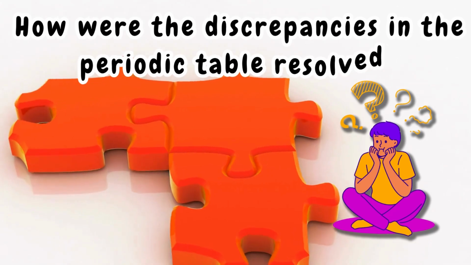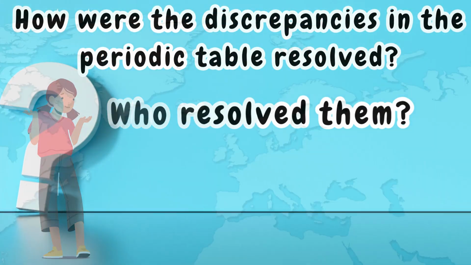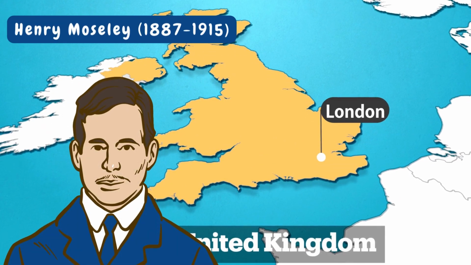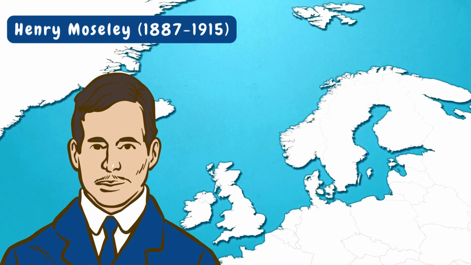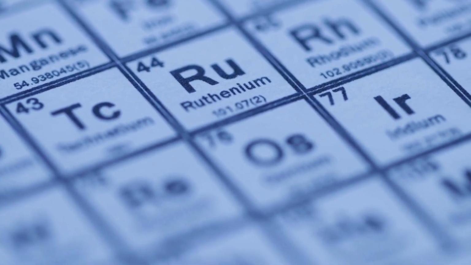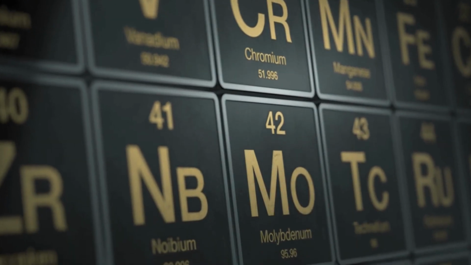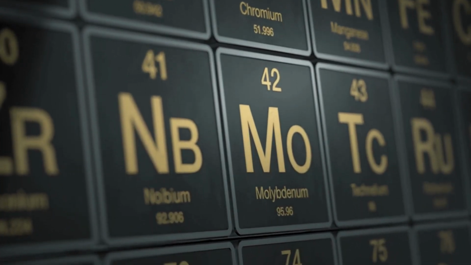How were the discrepancies in the periodic table resolved? Who resolved them? Henry Moseley, 1887 to 1915, was a British scientist who conducted experiments in 1913 to find a more fundamental basis for organizing the elements in the periodic table beyond just their atomic masses.